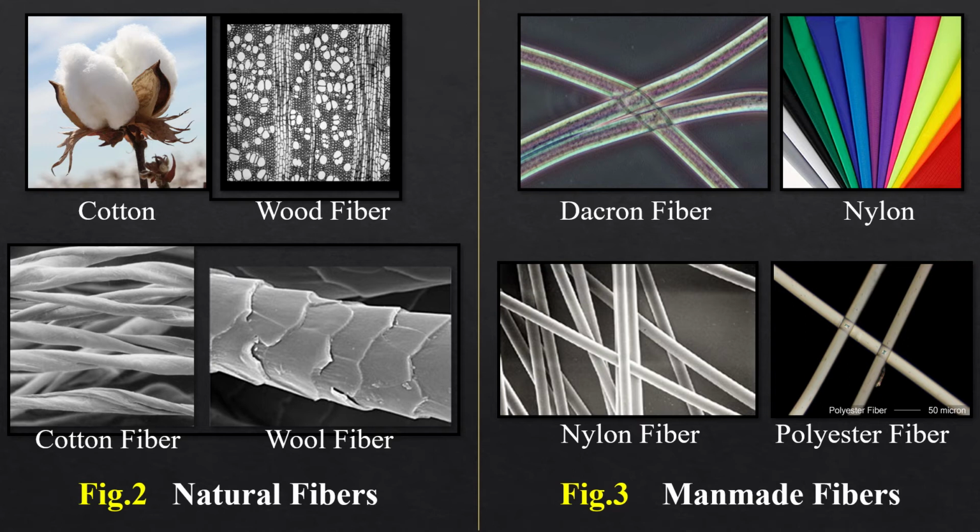Here you can see examples of different types of fibers, that is natural fibers and man-made fibers. Natural fibers include cotton, wood fiber and wool fiber. Then man-made fibers are shown, that is Dacron, nylon fiber and polyester fiber.